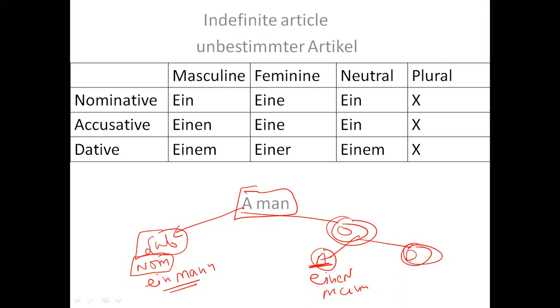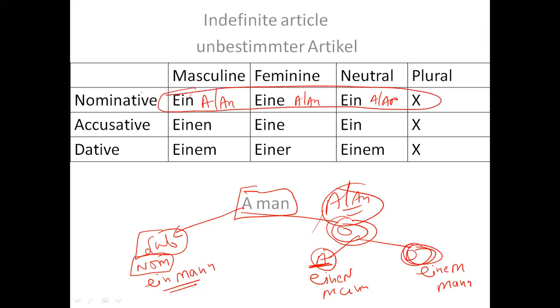But if it is a dative object, I will be using einem Mann. So that depends on which a or an I am using. So in this table, all the words have the same meaning, but the usage is different. If I'm using a or an in place of subject, I'll be using nominative. If I'm using a or an as a direct object, then I will be using accusative. But if I'm using a or an as an indirect object, then I'll be using dative, right?